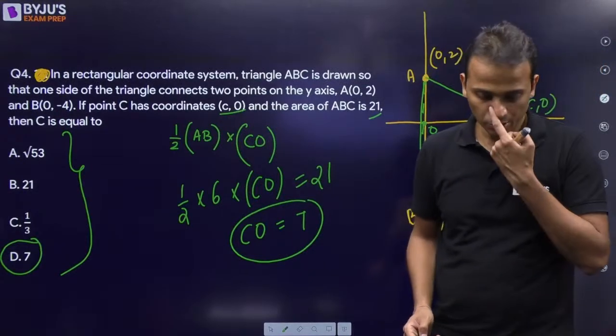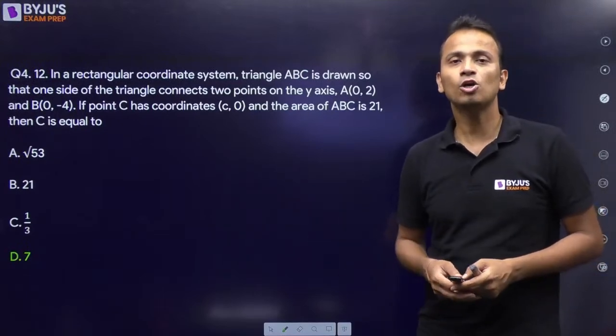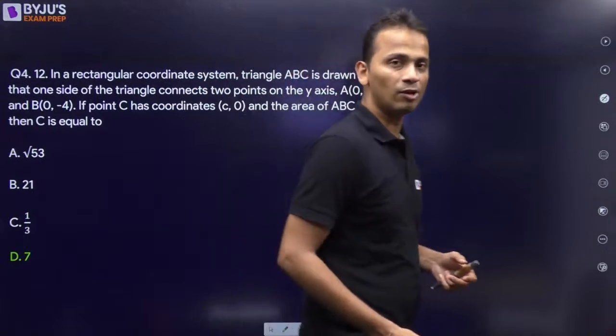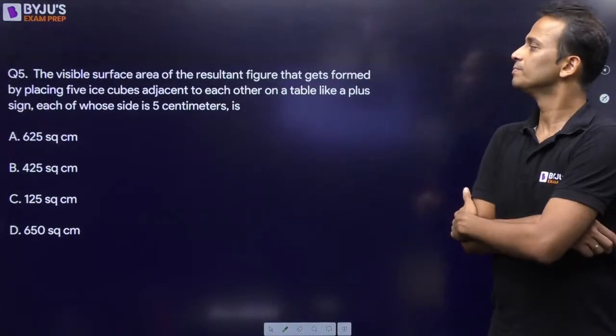Again, a lot of you have given a correct answer. Plus 7, yes, option D is the correct one. Let's move on and look at the next question. Question number 5 on your screen.